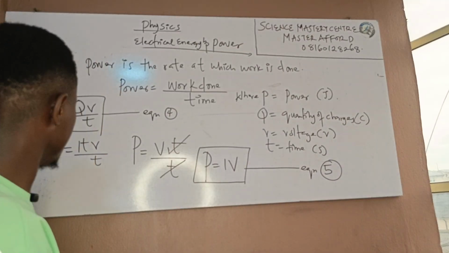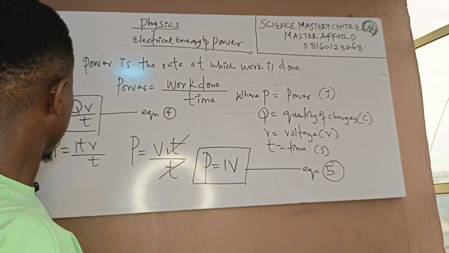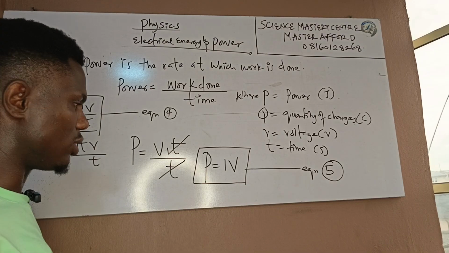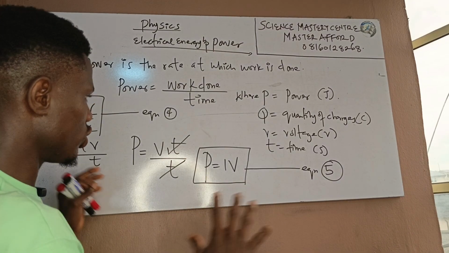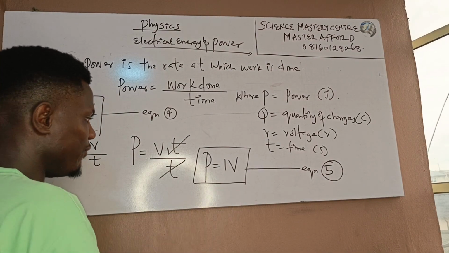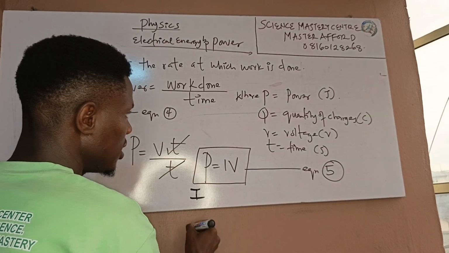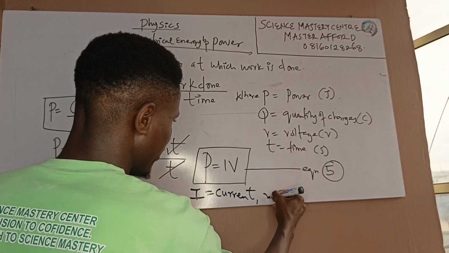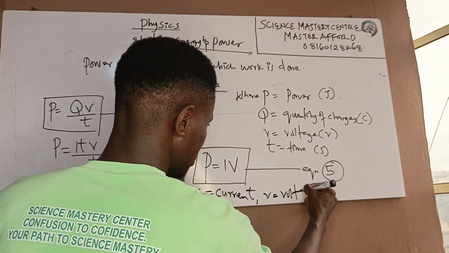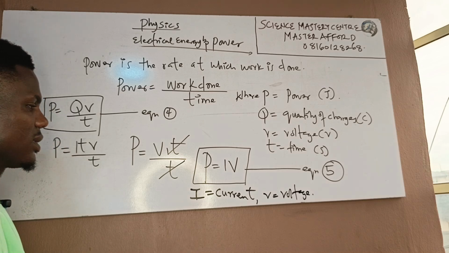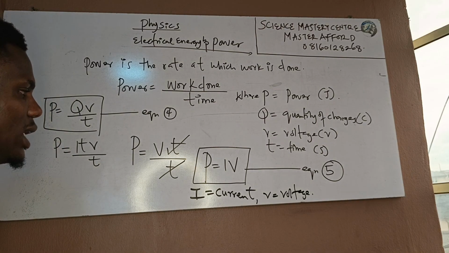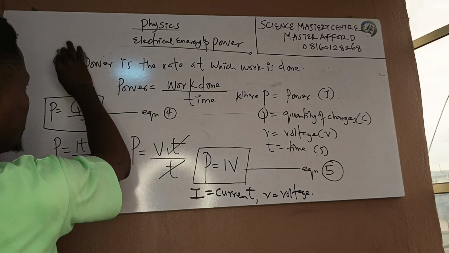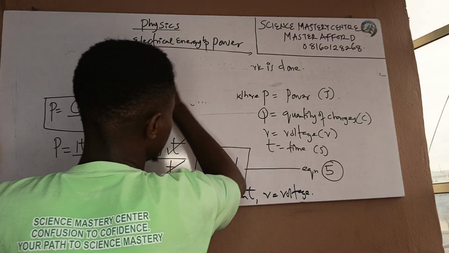But there are some instances where they will give you quantity of charges, voltage, and time. Substitute your values as well, you solve, and you get your answer. So power is IV, where I is current and V is voltage. These are very simple formulas that you need. All right, let's move on. We stop at equation 5. Let me clean this side.